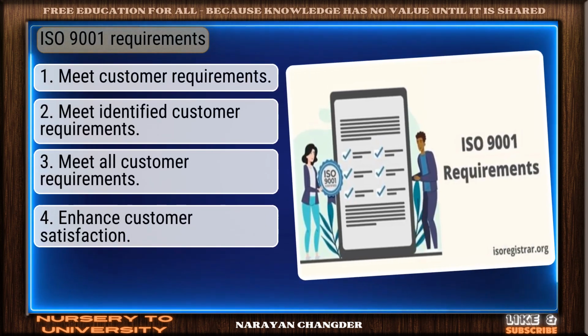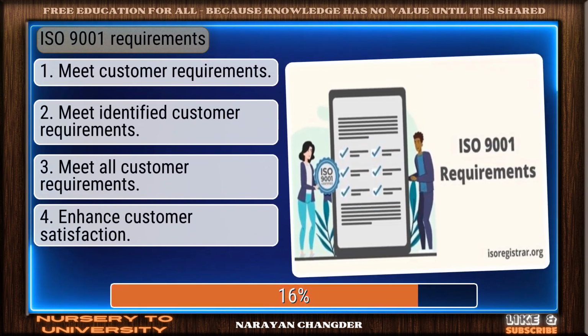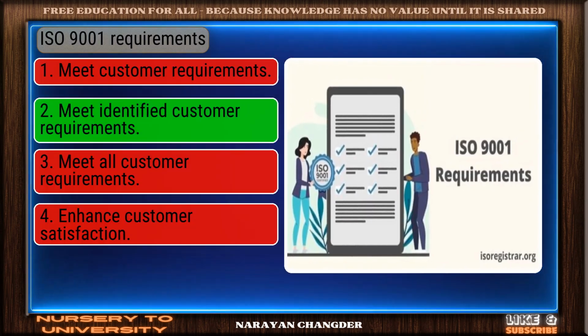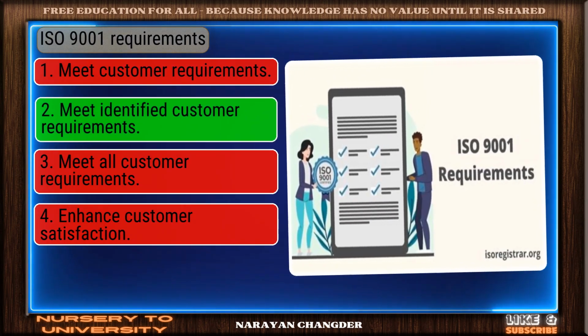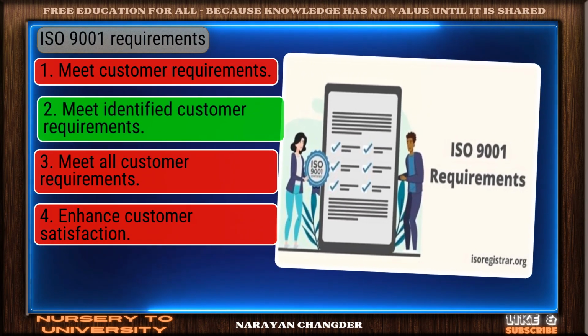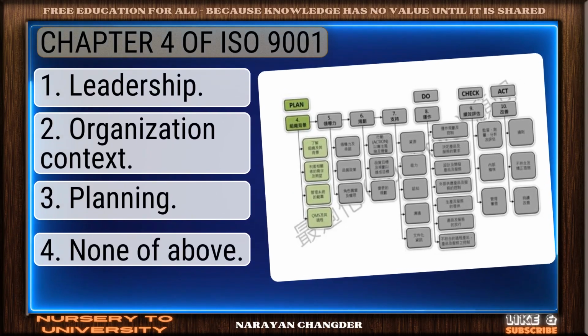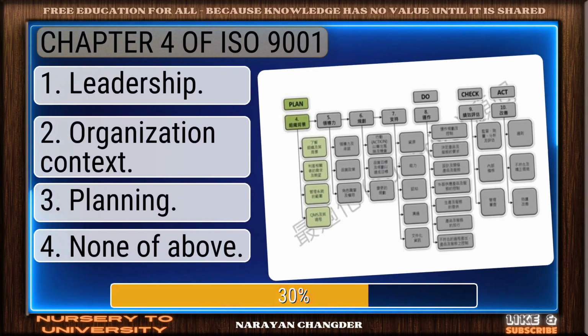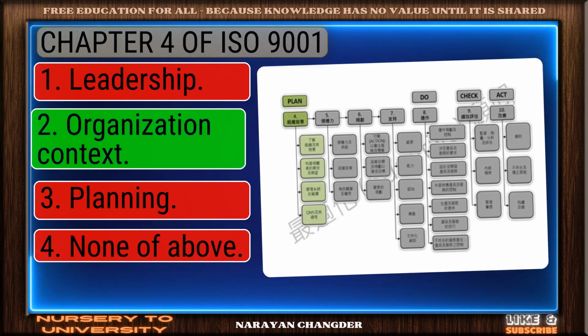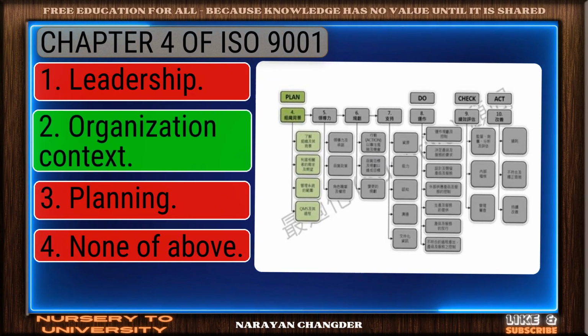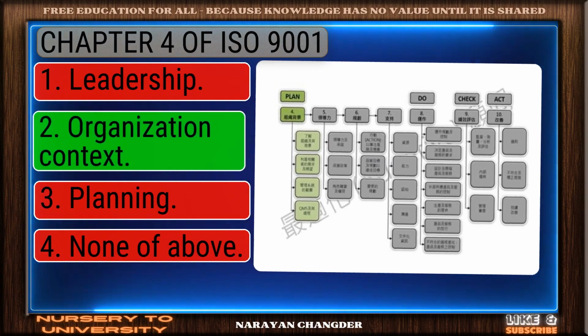Question number 71. ISO 9001 requirements. Perfect. Meet identified customer requirements is the correct choice. Question number 72. Chapter 4 of ISO 9001. Well done. Organization context is the right choice.